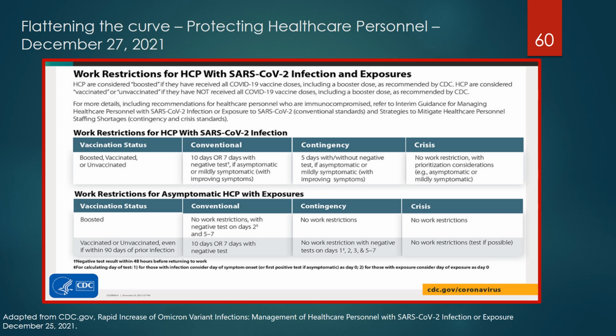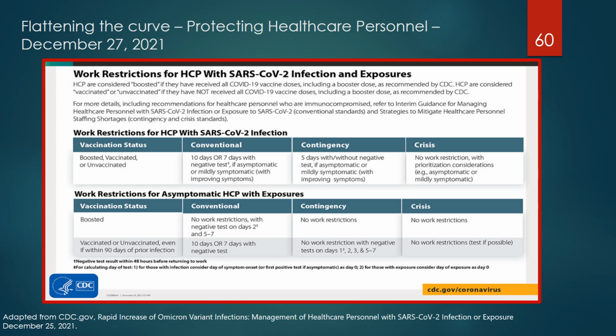As demonstrated in the table, the CDC created recommendations for infected, vaccinated, or unvaccinated healthcare workers and those who are asymptomatic but exposed to be able to return to work.